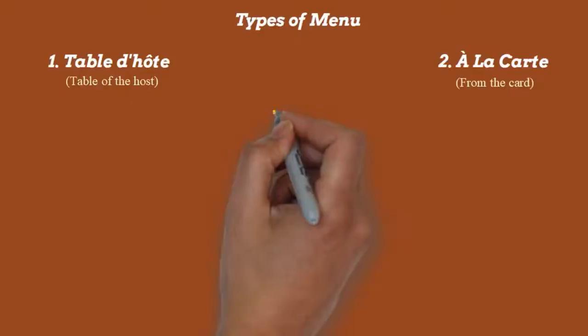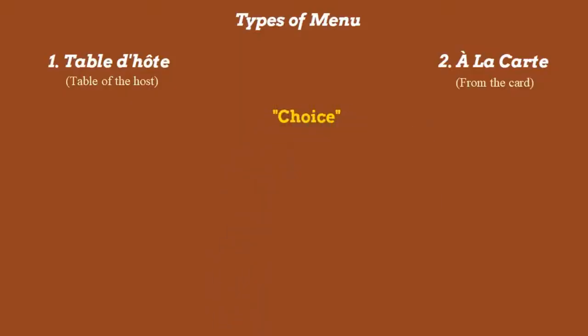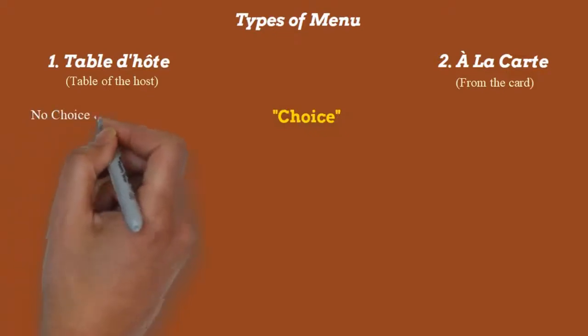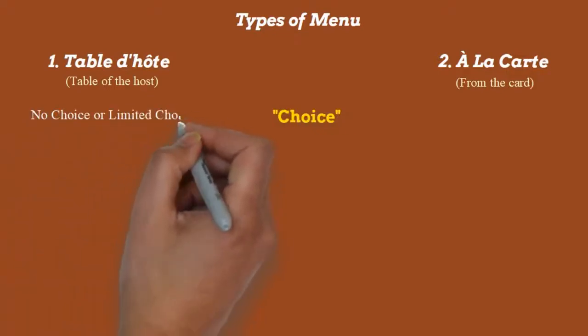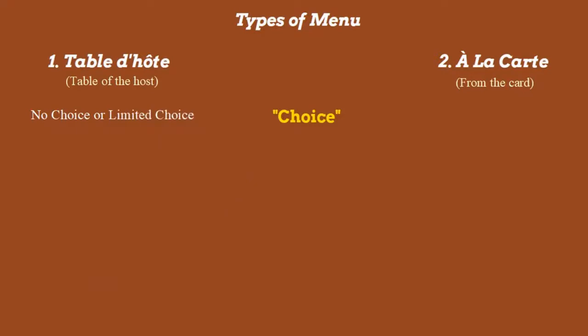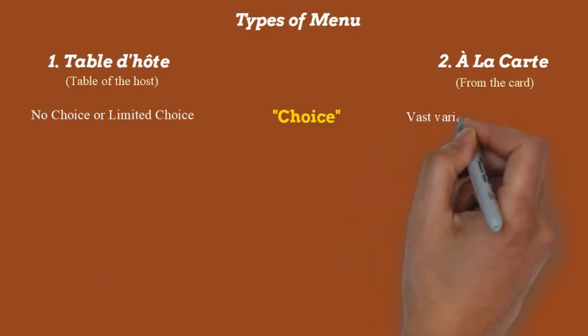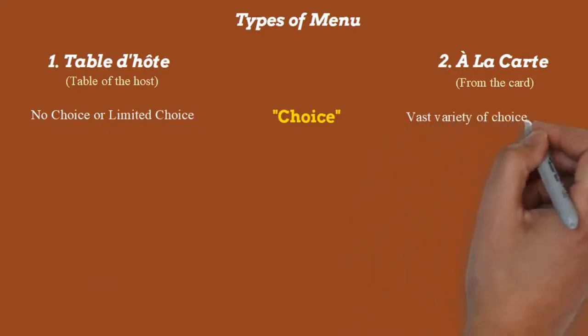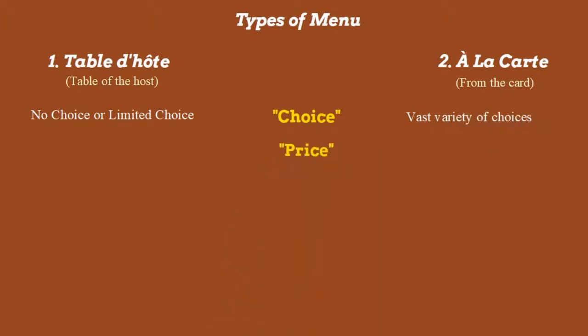Now, if we differentiate both these menus on the basis of choice, then we can say that in the Table d'Hôte menu we have either no choice or very limited choice. On the other hand, the a la carte menu has a vast variety of choices to make from. That is one difference. Another difference is price. We can differentiate both these menus on the basis of price also.